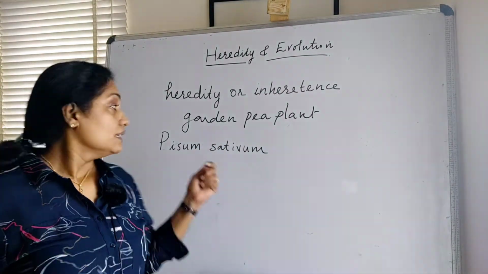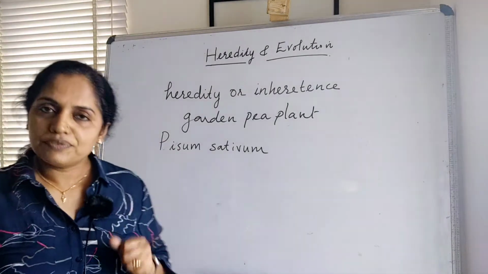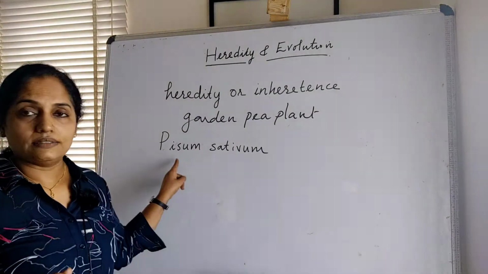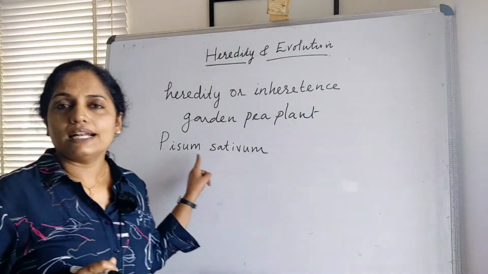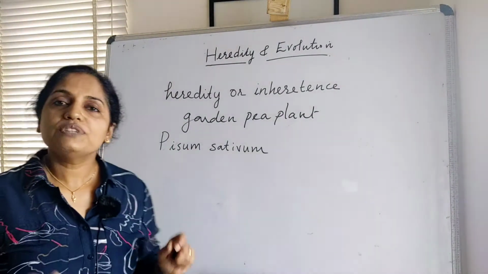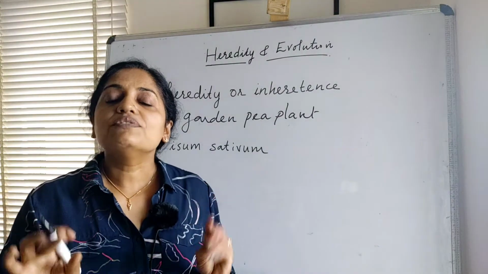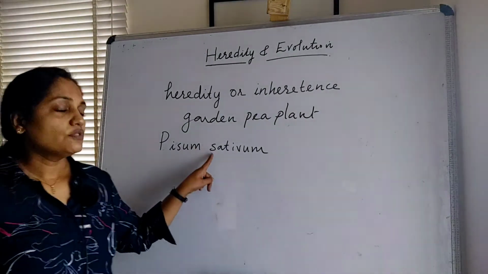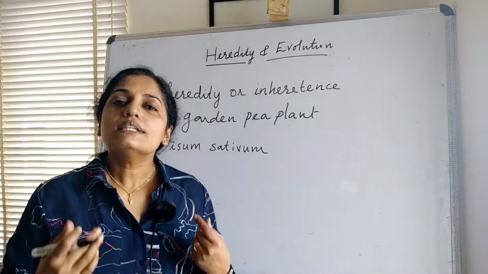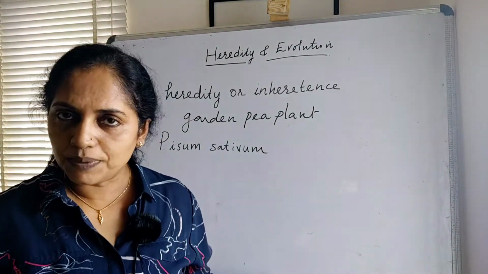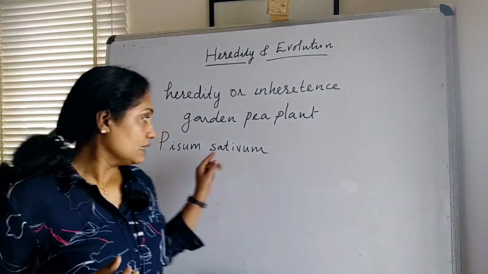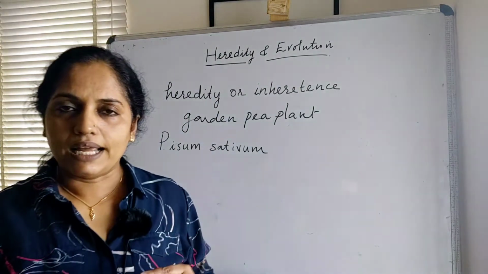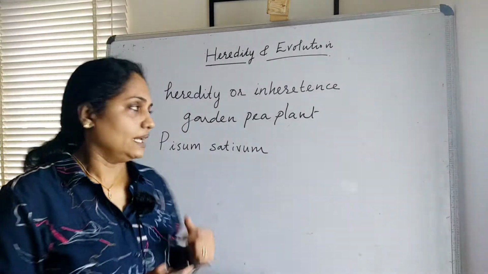While writing this scientific name, we have to take care of a few things. The first word, that is the generic name or the name of the genus, we should write with a capital letter. See here, P should be capital, and the first letter of the specific name, or name of the species, should be a small letter. See here, s should be small, and we should underline both the terms separately like this.